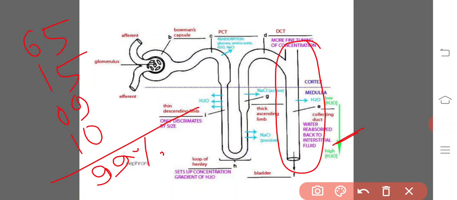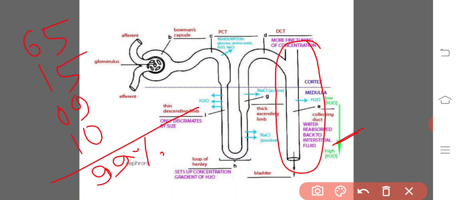Whenever the renal fluid starts from the glomerulus, through the PCT, as and when it reaches the collecting tubule, 99% of water and other salts get reabsorbed. Only 1% of the renal filtrate, in the form of hypertonic urine, will be excreted out.